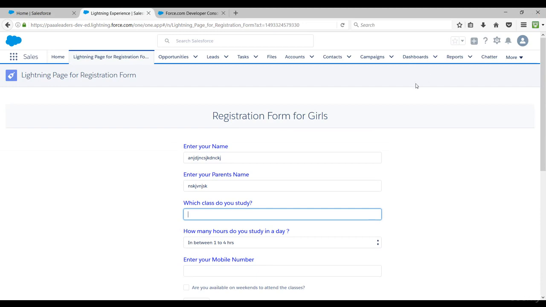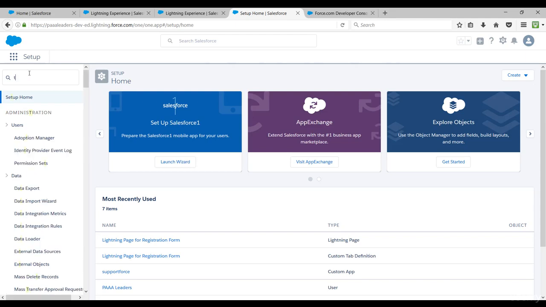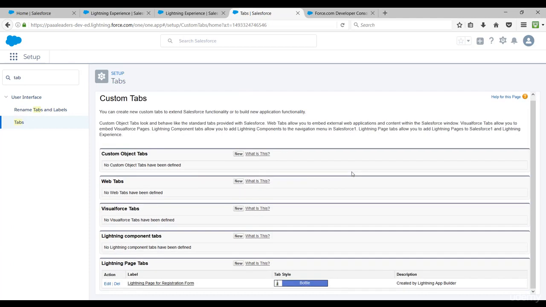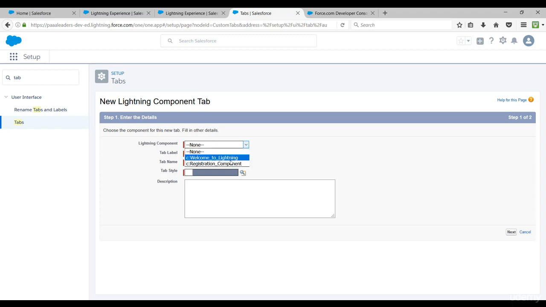Now let's talk about the lightning component tab. In tabs, this time we'll create a lightning component tab. In the lightning component tab, you can see all those components which implement the interface force:appHostable.